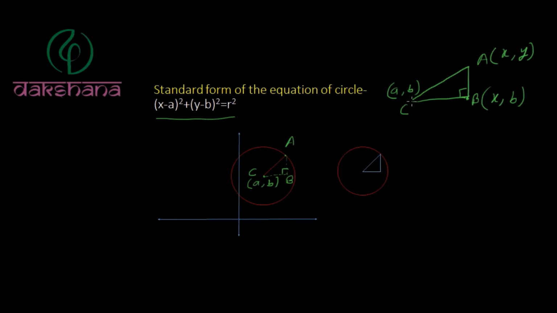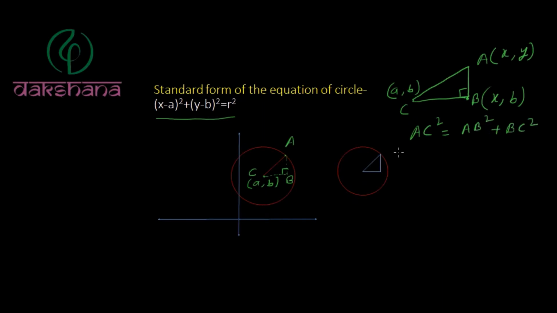So by Pythagoras theorem we know that the square of the hypotenuse is equal to the sum of squares of the two sides.